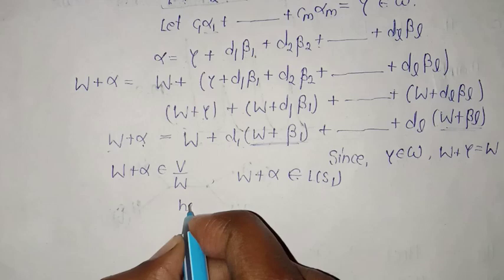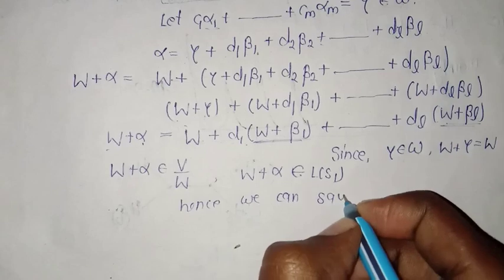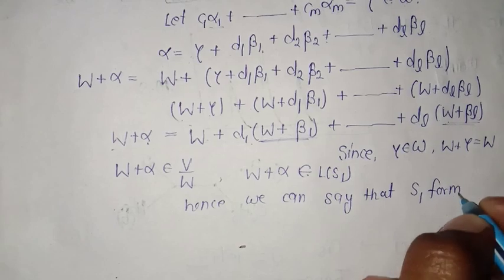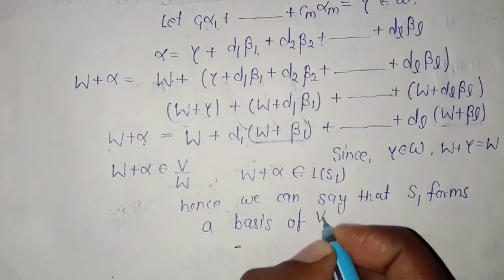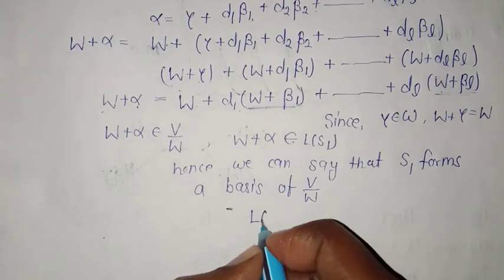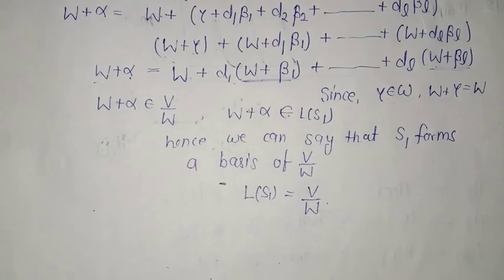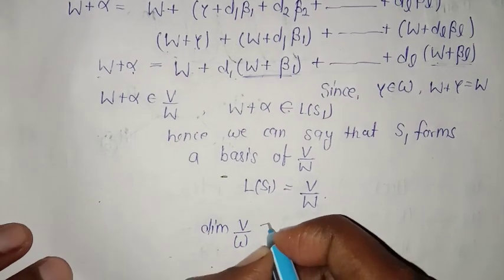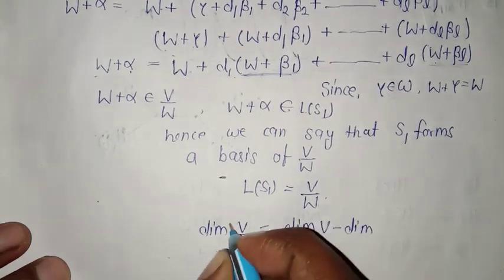Hence we can say that S1 forms a basis of V by W, and from there we can write L of S1 equal to V by W. So the dimension of V by W is equal to the dimension of V minus the dimension of W.